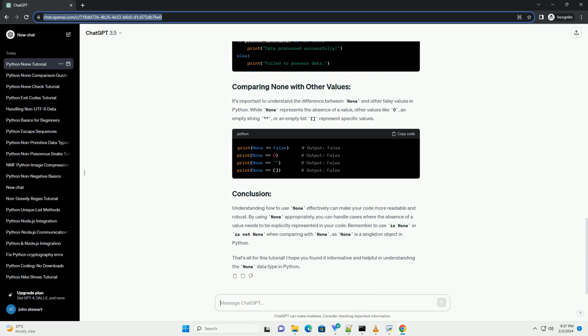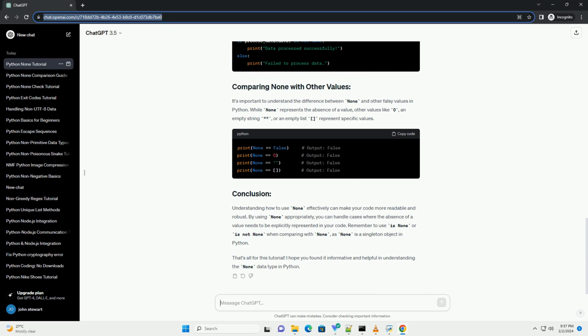You can use None to check whether a function has been executed or not, especially when the function might return different types of values. It's important to understand the difference between None and other falsy values in Python. While None represents the absence of a value, other values like 0, an empty string, or an empty list represent specific values. Understanding how to use None effectively can make your code more readable and robust.